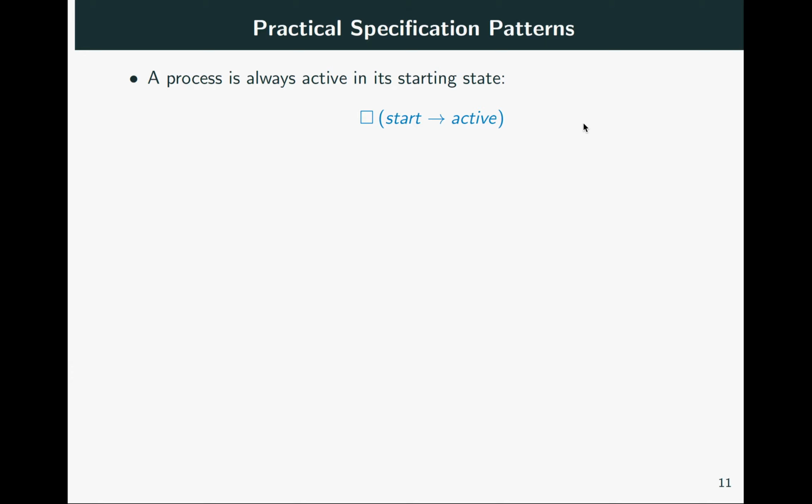Let us now see some LTL specification patterns that occur in practice. For example, using LTL, we can say that whenever a process gets started, which we model as it being in a starting state captured by an atom called start, then that process is active, captured by an atom called active. In short, always start implies active.